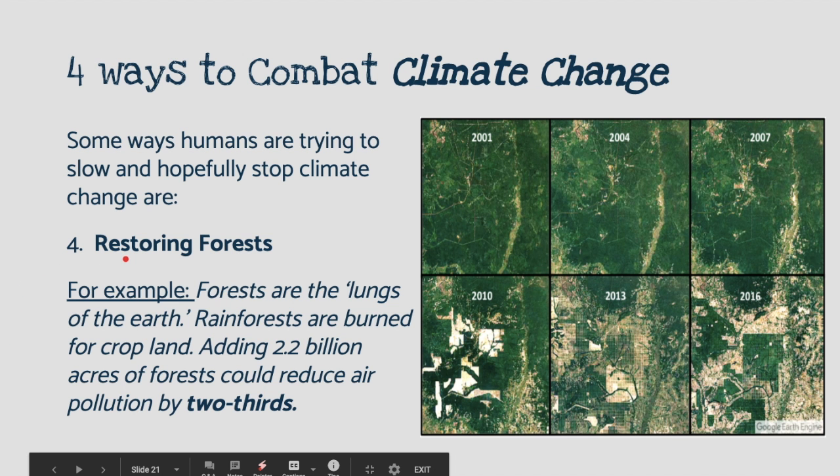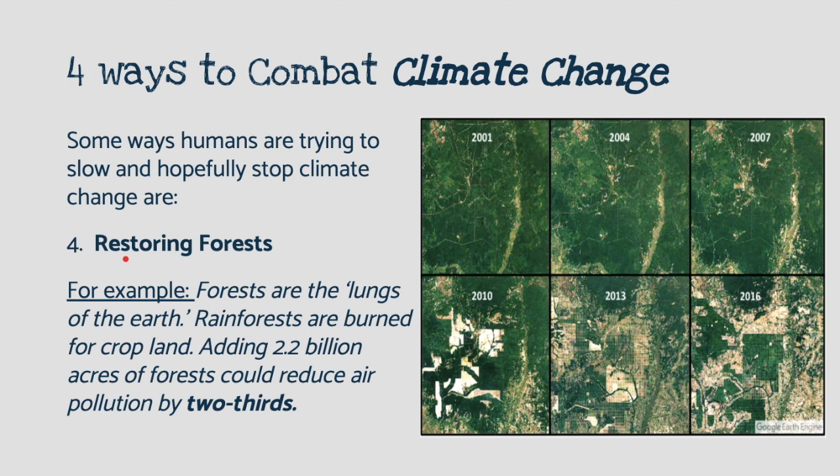Another way to combat climate change, and this is our number 4 way, is by restoring forests. As you may have heard before, forests, especially rainforests, are the lungs of the earth. Now, all forests are important, and we should be working to save all of them, but rainforests are especially important because they grow year-round. There's no winter in the rainforest where all the trees go into hibernation. They are soaking in carbon dioxide, which plants breathe in, as we learned in our plant unit. They breathe in carbon dioxide and put out oxygen.